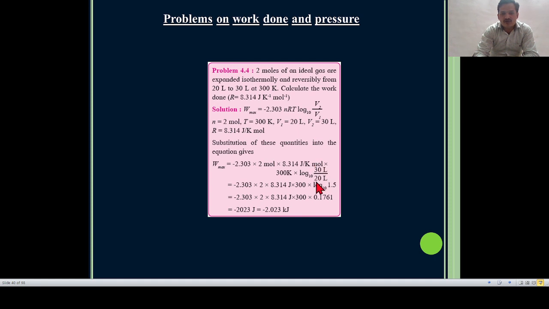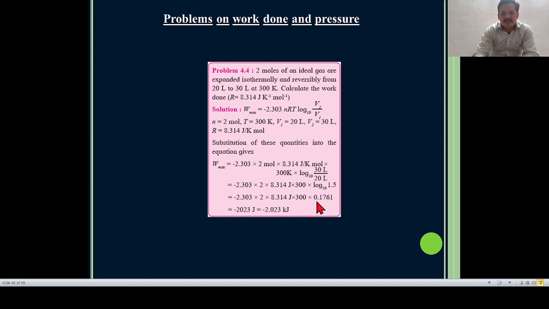First of all, we solve this division, 30 divided by 20, which is 1.5. Then we have to find log to the base 10 of 1.5.